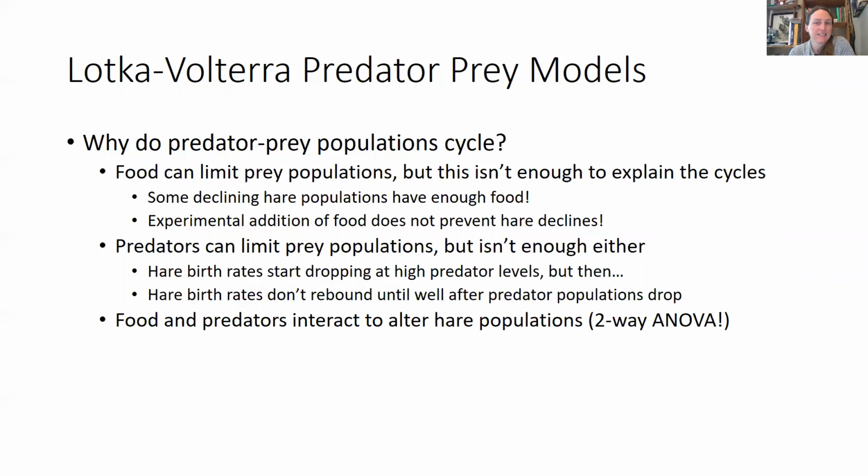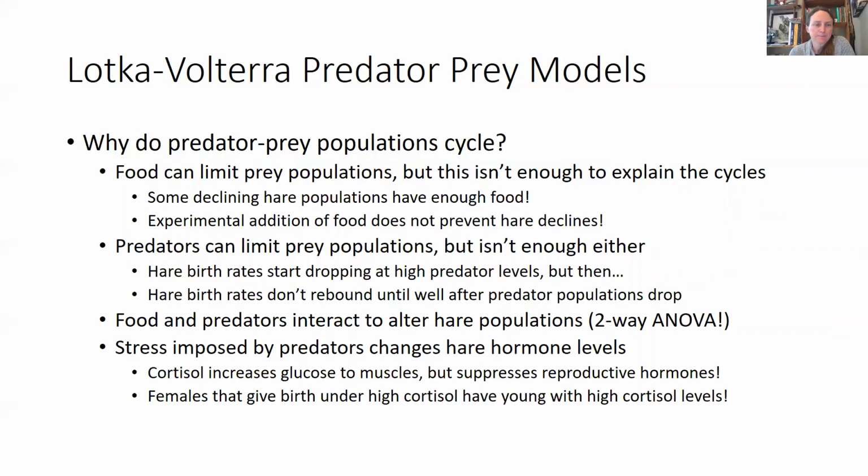And so if you're taking statistics, this is kind of like a two-way ANOVA example where you have food, yes or no, predators, yes or no, and you have two interacting X variables. So it's possible that food and predators are interacting. And another example is that stress that's imposed by the predators can actually change the hormone levels in hares.